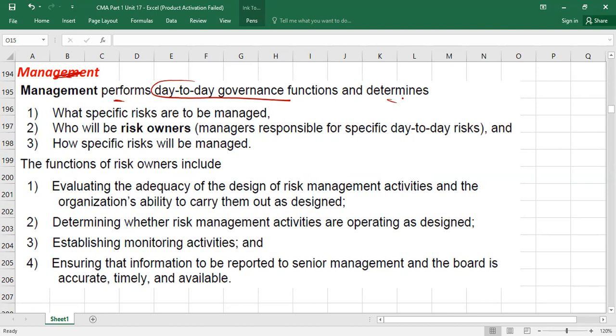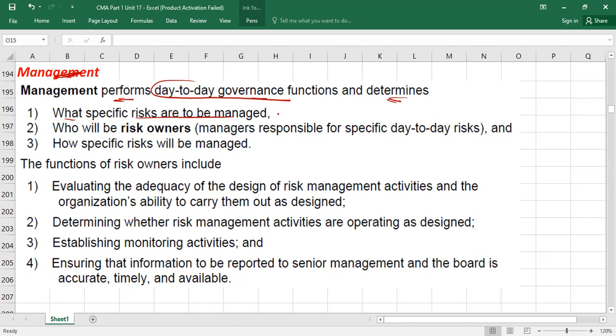Right or wrong? They are responsible for major decision making. So it is the responsibility of the CEO, you can say senior management, to look after day-to-day activities. They should monitor the performance of each department within your company, right? So management performs day-to-day governance functions and determines what specific risks are to be managed, right?